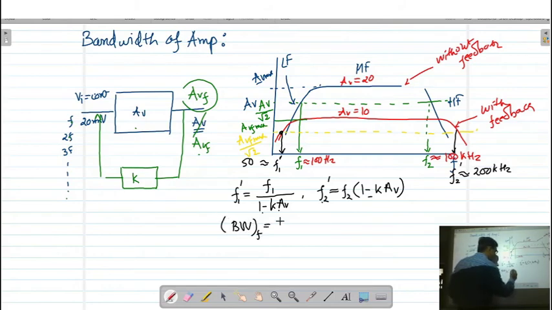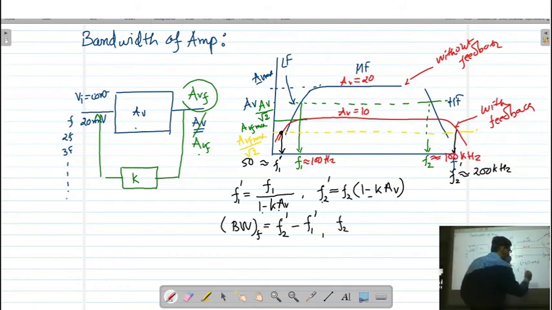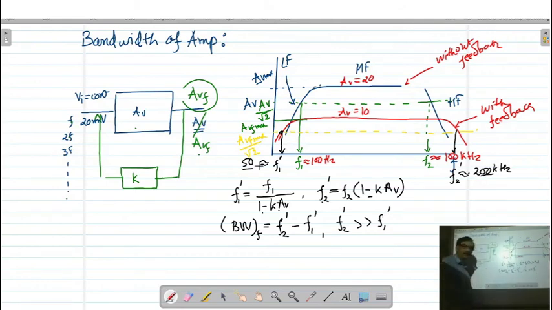Here now if we calculate the bandwidth, then the bandwidth of the feedback amplifier is the difference of F2 dash minus F1 dash, according to the definition of the bandwidth. And again you can say that F2 dash is much greater than F1 dash, because F2 dash is 200 kilohertz, F1 dash is 50 hertz.